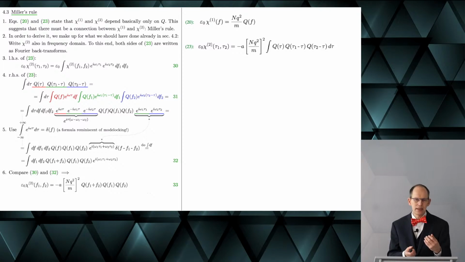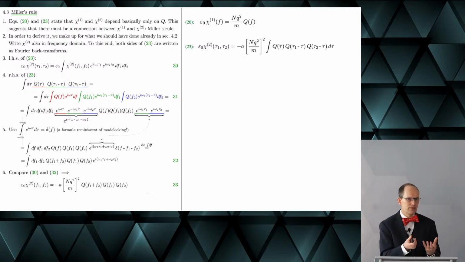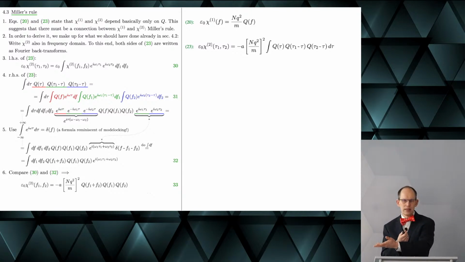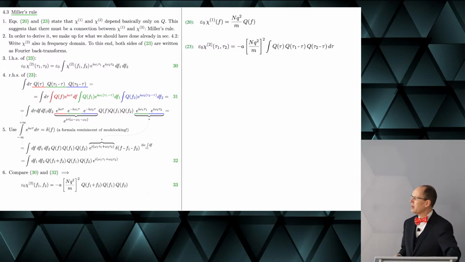And it gives you a good idea which materials are promising if you are looking for a nonlinear material. If you have a strong first order susceptibility, then also the second order, the nonlinear susceptibility, can be expected to be large. And this can be shown quite simply, so I don't want to go through all of that.